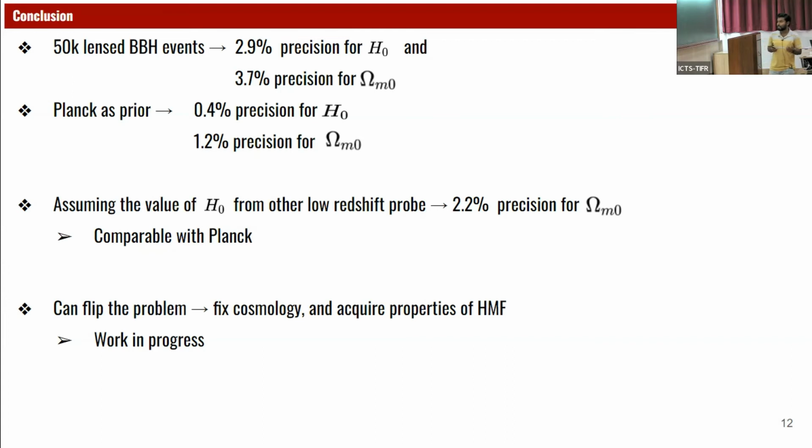And so as we have seen, this time delay distribution is a very strong function of the halo mass functions. So we can flip the problem: fix cosmology to acquire the properties of the lenses. That will be a direct probe towards the halo mass functions, or constrain both cosmology and the halo mass functions. So this work is in progress.